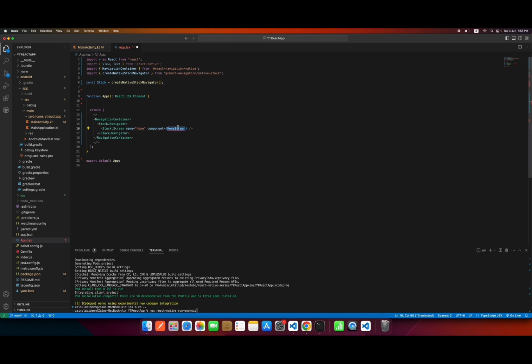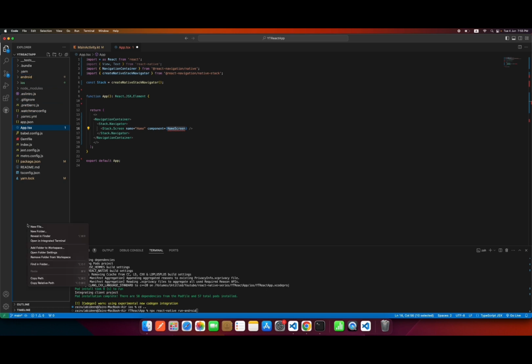Whenever the application is opened, what will be the first screen which will open? So I will create a folder over here which says source. In this source folder I will keep all my JavaScript files. It's a good way to do the project management, the folder management stuff.